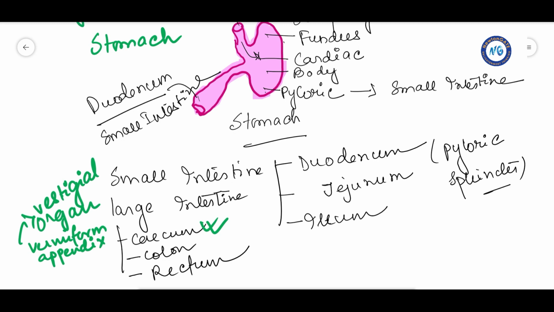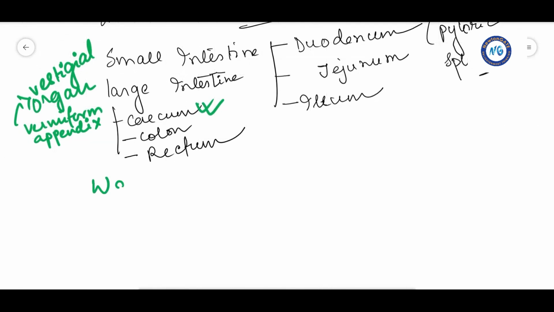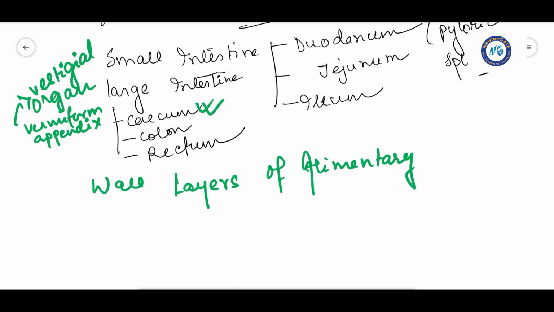The colon is again divided into three parts: the ascending part, descending part and the sigmoid colon part. The descending part opens into the rectum, which finally opens out through the anus. Now the wall of the alimentary canal from esophagus to rectum possesses four layers. First is the serosa.